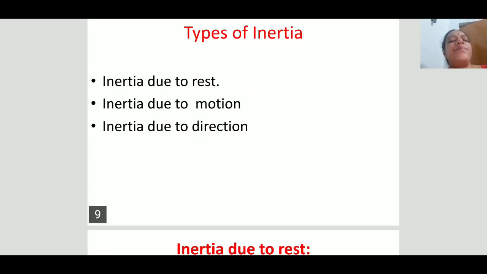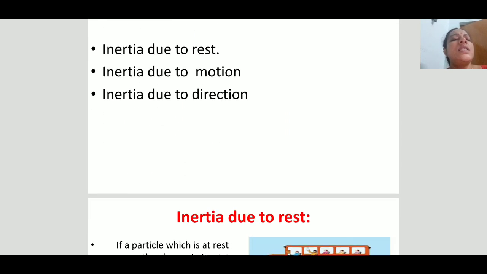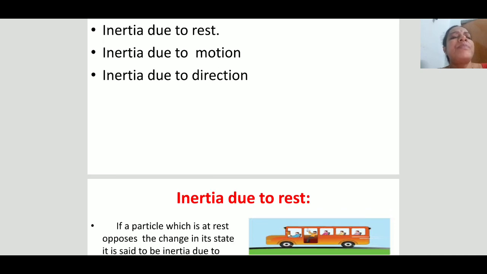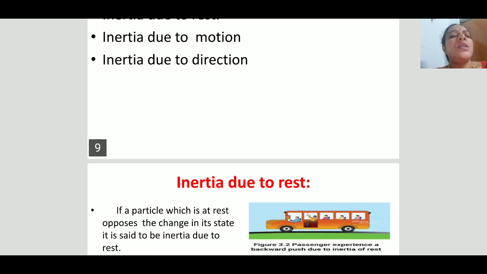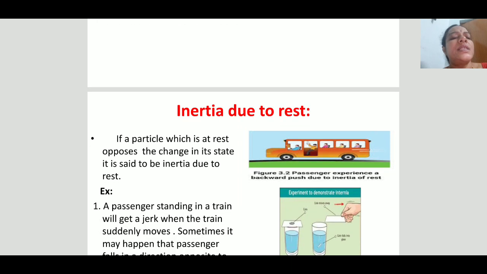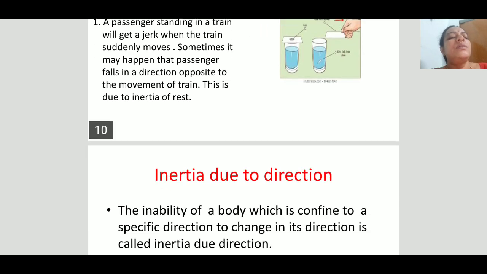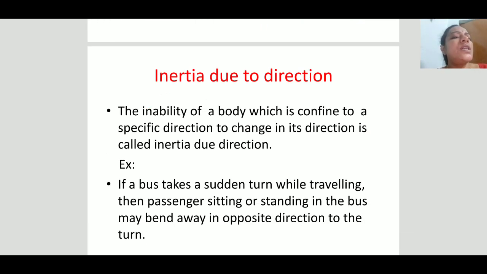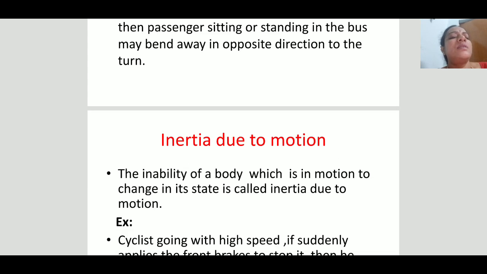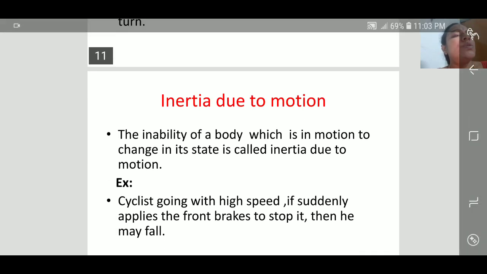Inertia is of three types: inertia of rest, inertia of motion, inertia of direction. Inertia of rest means the inability of a body which is at rest to change its state. Similarly, inertia of direction. Similarly, inertia of motion.